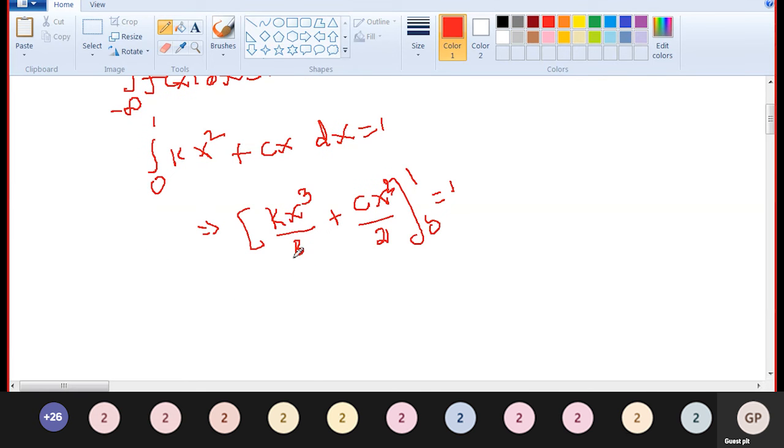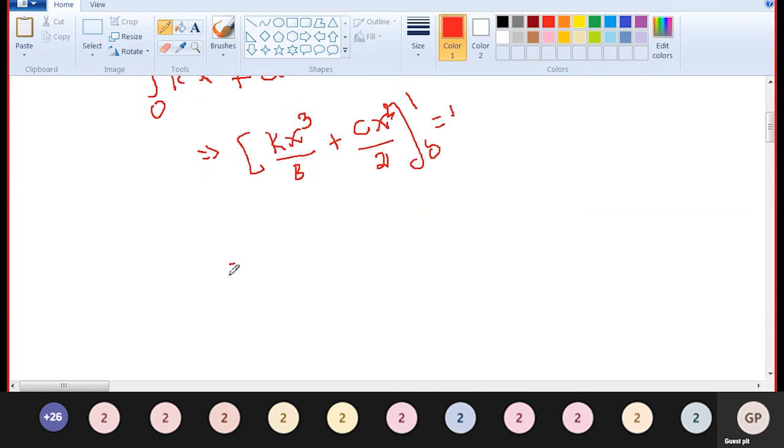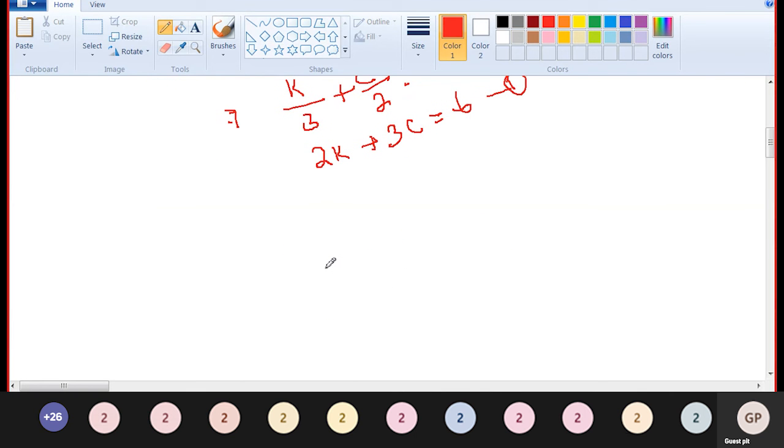Cross multiplication. Okay, first put in the upper and lower limit. What will happen? For 1, 1 cube, we get k by 3 plus c by 2. Lower limit 0 gives 0, and this is equal to 1. Taking the LCM, we get 6, so 2k plus 3c divided by 6 equals 1. So this is the one: 2k plus 3c equal to 6.